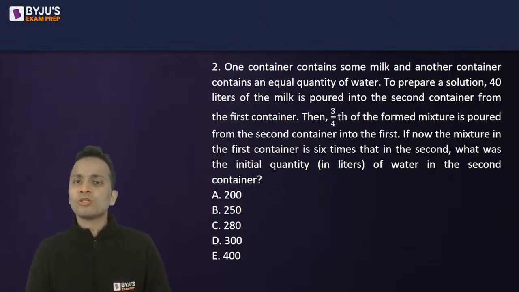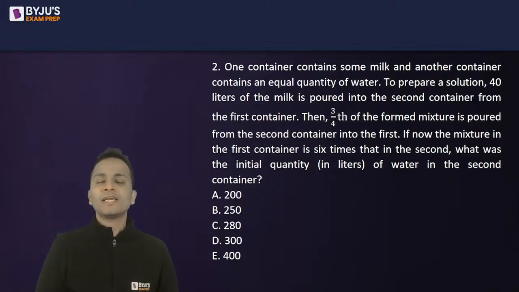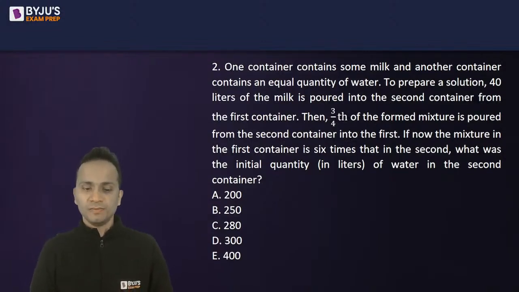Then, 3/4 of the formed mixture is poured from the second container into the first container. If now the mixture in the first container is 6 times that in the second, what was the initial quantity of water in the second container?